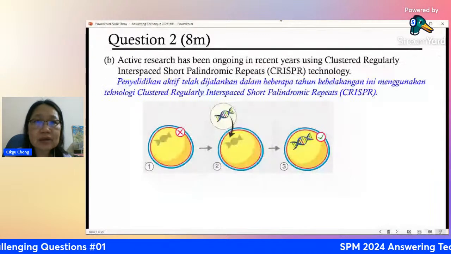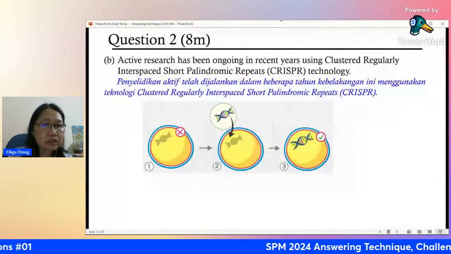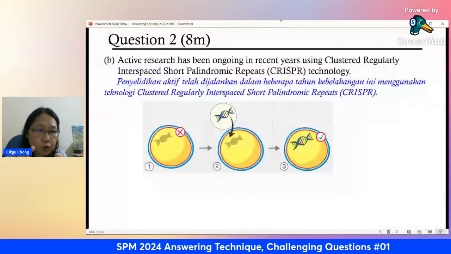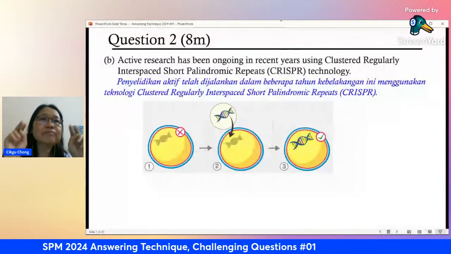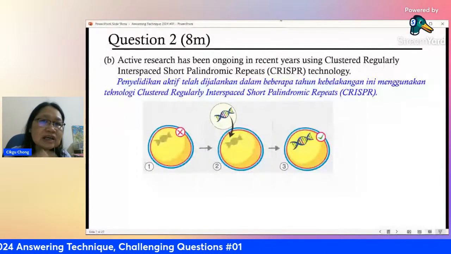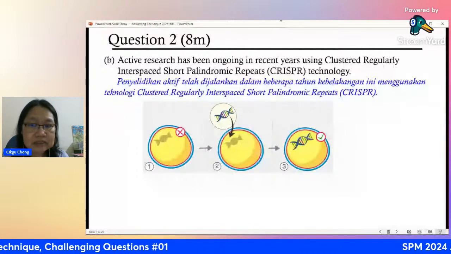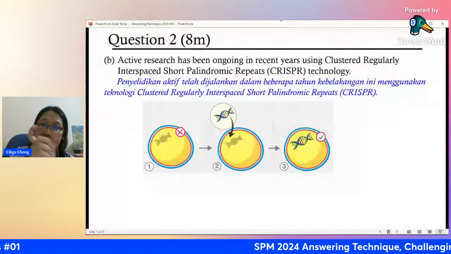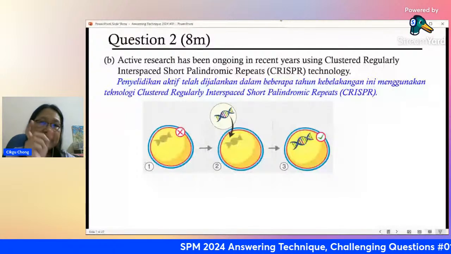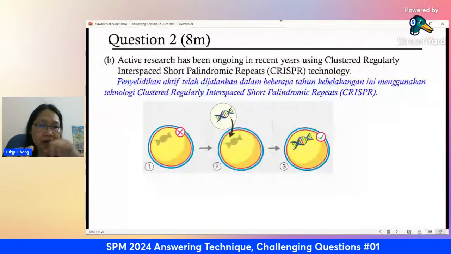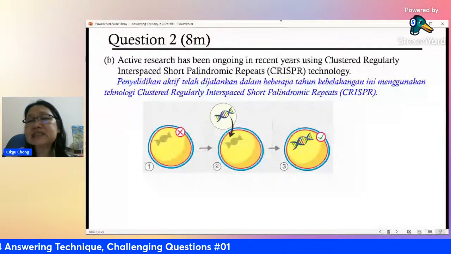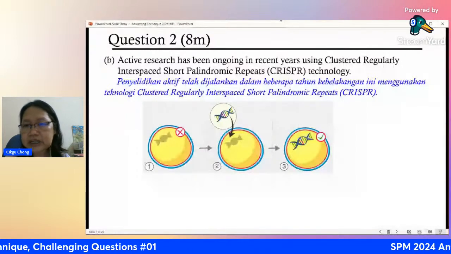restriction enzyme. Whenever you want to take out a segment of DNA, there are no scissors so small that you can go in and cut. We call it cut, but not really cutting using scissors. We cut using restriction enzymes. You take it out and then you put in the segment of DNA that has the correct sequence, and then you replace it. That is actually what this term means.